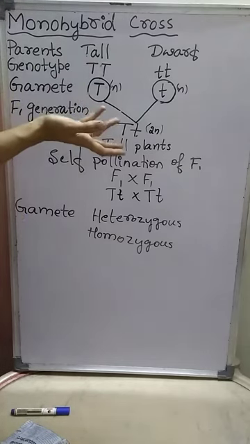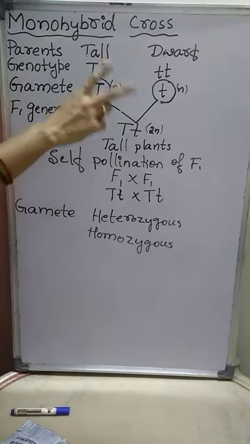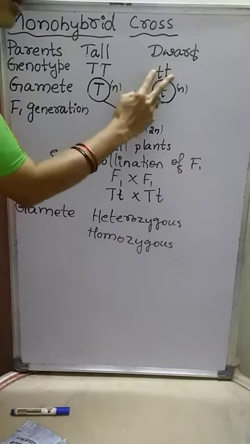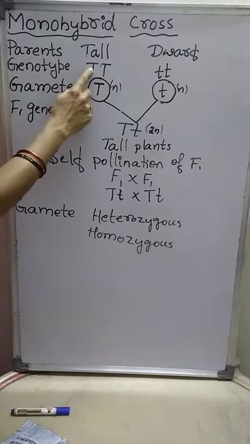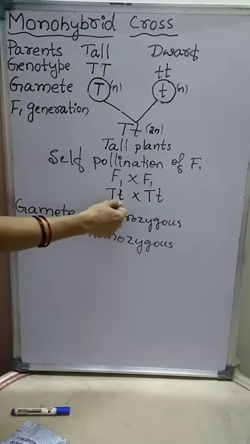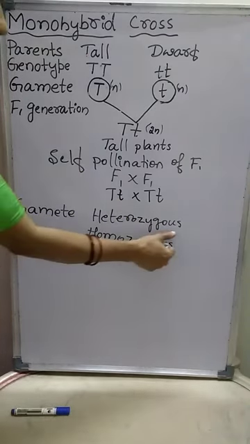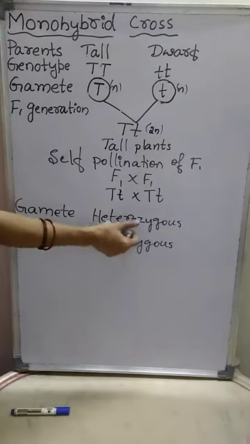It may be dominant or recessive, but there should be two dominant alleles, or two recessive alleles. These two are homozygous conditions. This one indicates the heterozygous condition. The heterozygous condition is also called a hybrid.